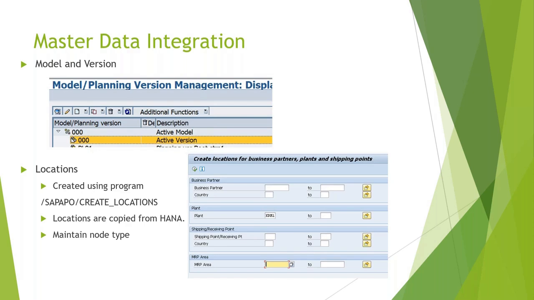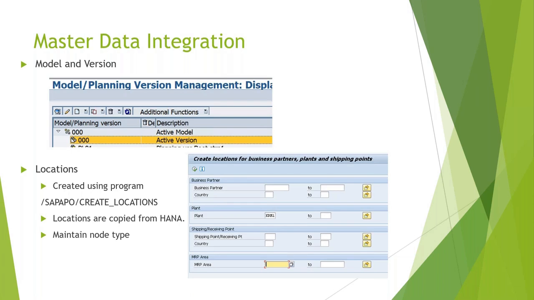Then locations. So earlier we used to have an integration model for the locations, but now it is created using the standard program for creation of locations, where locations are copied from HANA, and we just have to maintain the plant name, and the same plant is replicated in PPDS with respect to your location type. So in HANA, we can specify whether the particular location is a distribution center or a plant or a vendor or customer. But there are different node type settings that we have to maintain, where each location has to be assigned the specific location type, because in APO everything comes as a location.